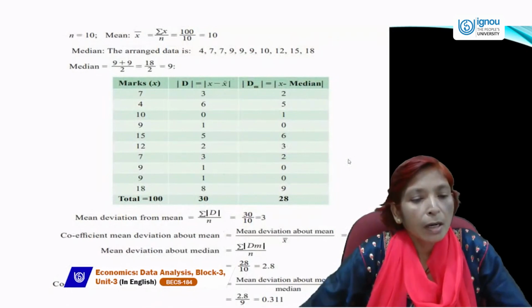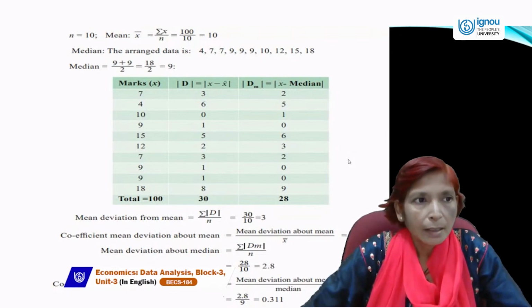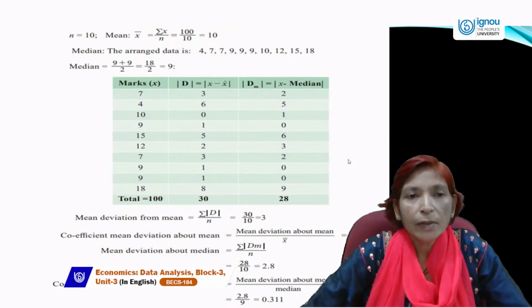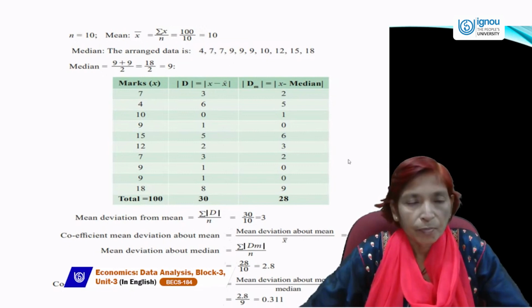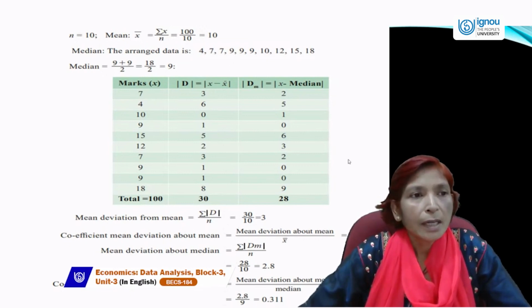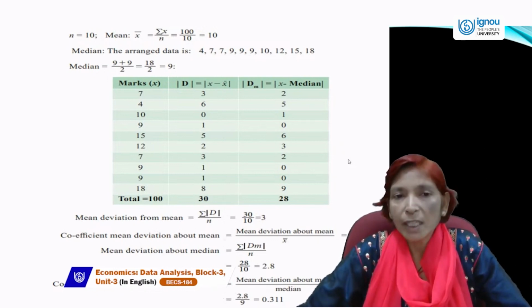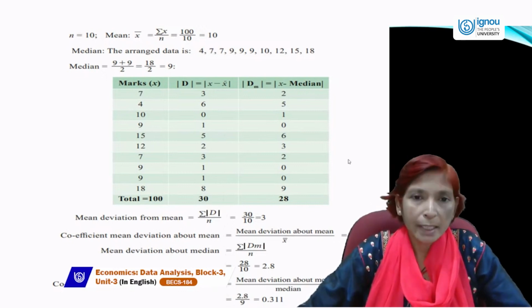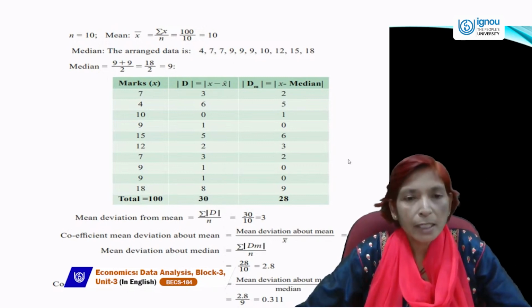Next is how we can calculate mean deviation. If we have given data like this: 4, 7, 7, 9, 9, 9, 10, 12, 15, 18. First of all, we will estimate the mean or median, because mean deviation can be found with the help of the mean or with the help of the median. So you can take the differences either from the mean or the median value.